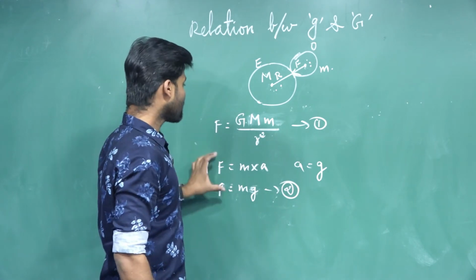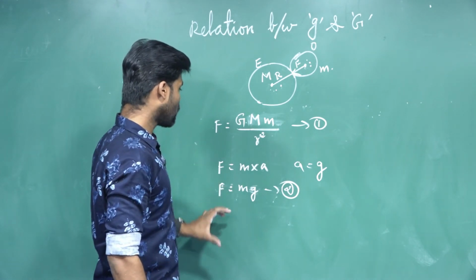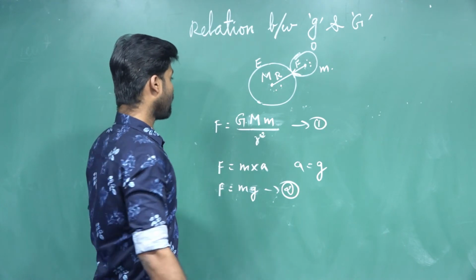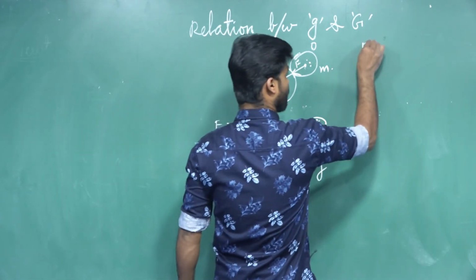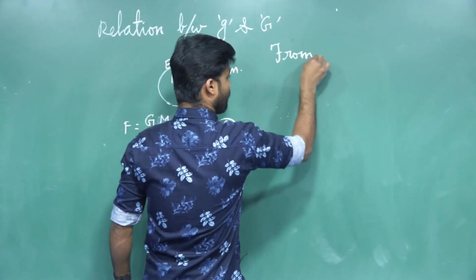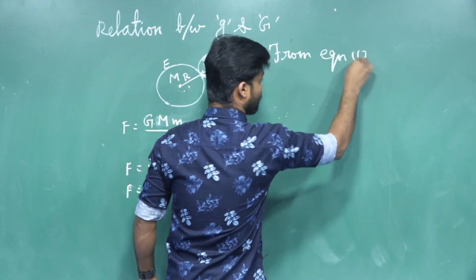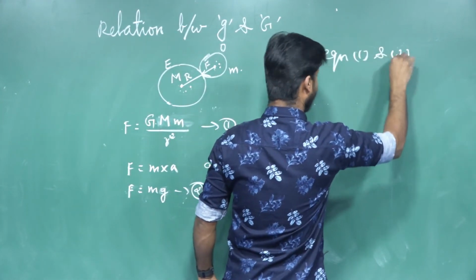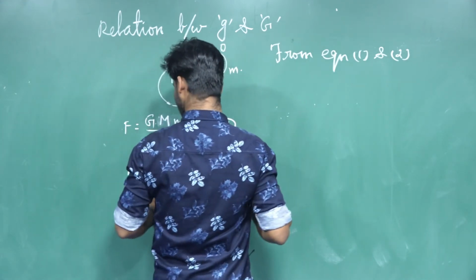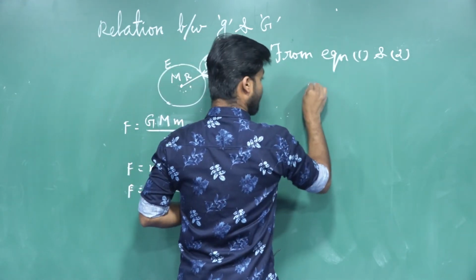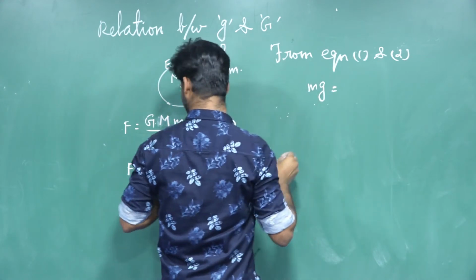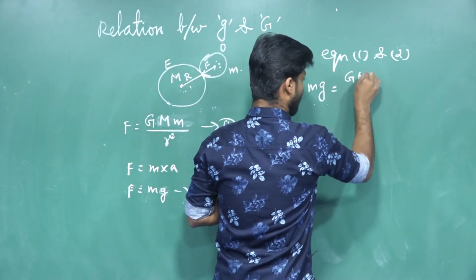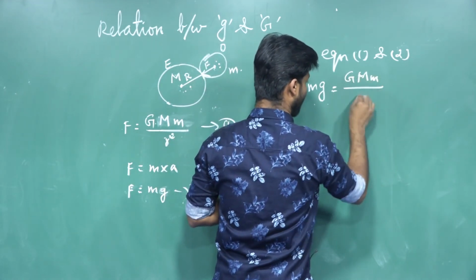So now from equation number 1 and 2, what will we get? Equating them, mg equal to capital G capital M small m divided by R square.